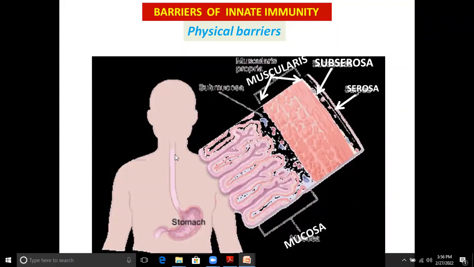Now, if we see our elementary canal, it comprises different layers like serosa, submucosa, muscularis, and mucosa. To enter, the pathogen has to pass through these different layers, and it is not easy for the pathogen to pass through them.